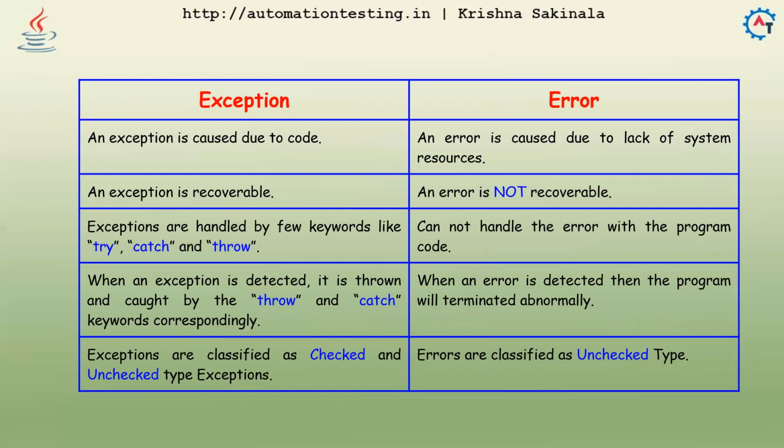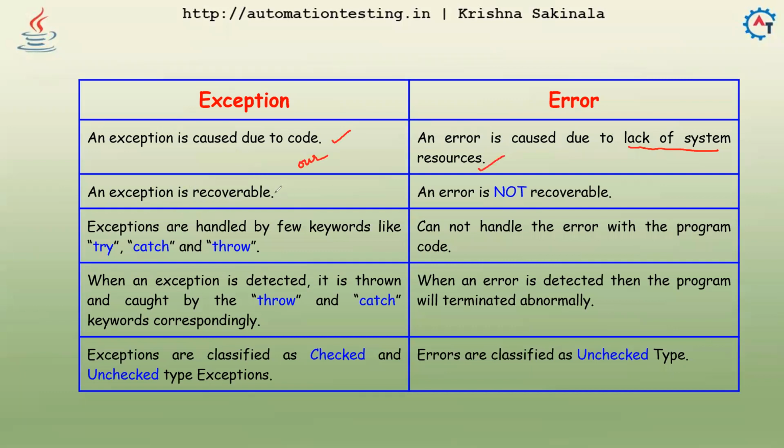An exception is caused due to the programmer's code, our code. But an error is caused due to lack of system resources.